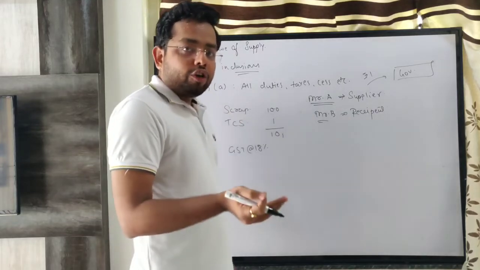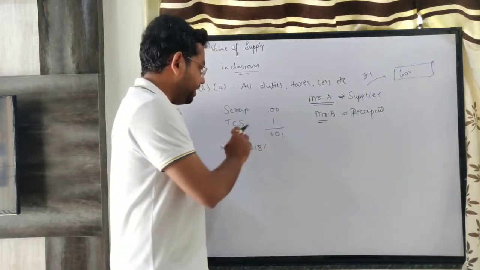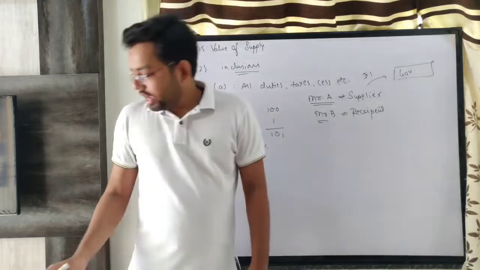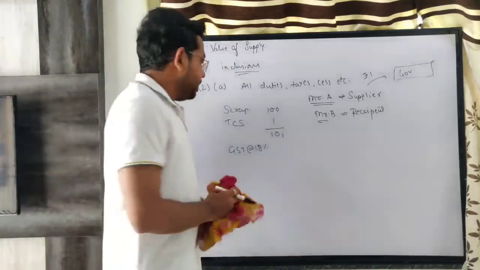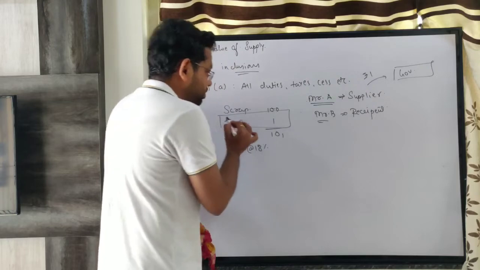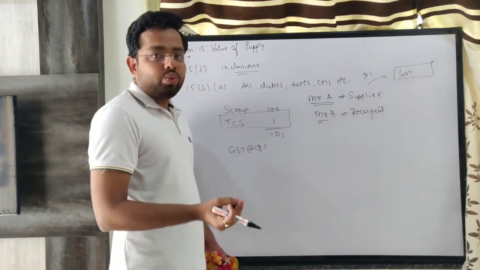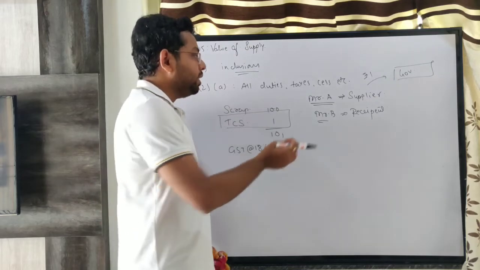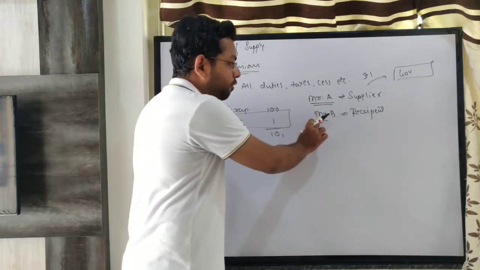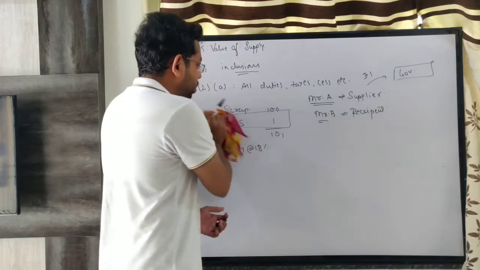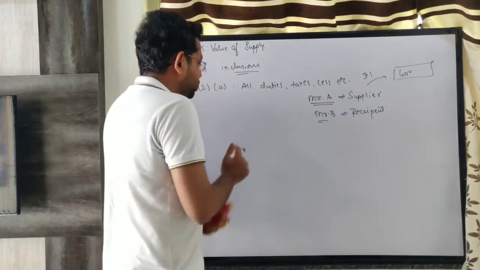Then again in the month of March, the department itself clarified, a corrigendum was issued, and what they told is that this TCS is not any type of tax. It is not a tax which is levied. It is nothing but Mr. A paying the tax of Mr. B. Hence a corrigendum was issued. And what did they say?